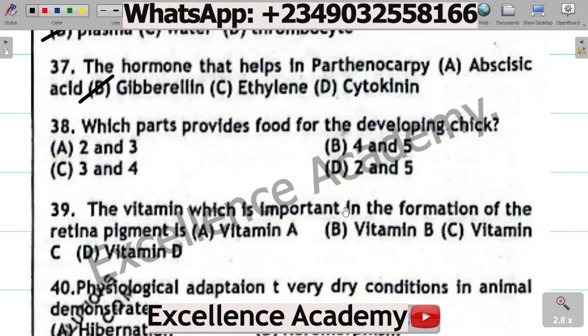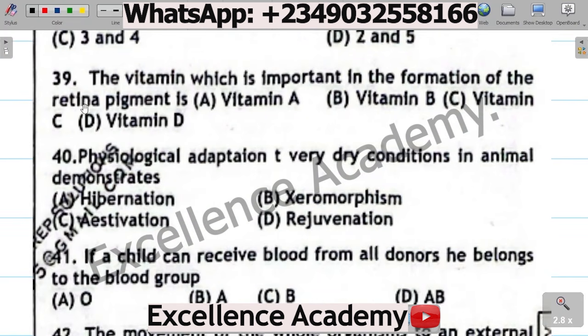The question is incomplete because it does not have any diagram here. Question 39. The vitamin which is important for the formation of the retinal pigment is A. Vitamin A, B. Vitamin B, C. Vitamin C, D. Vitamin D. The correct option is A. Vitamin A. Question 40. Physiological adaptation to very dry conditions in animals demonstrates A. Hibernation, B. Xeromorphism, C. Estivation, D. Rejuvenation. The correct option is B.